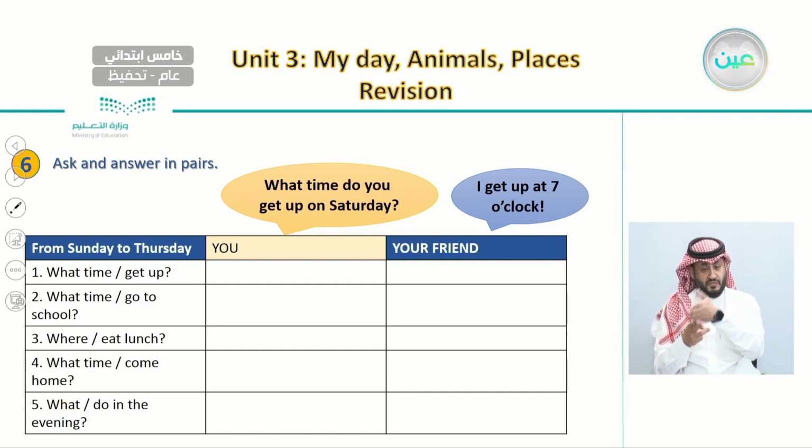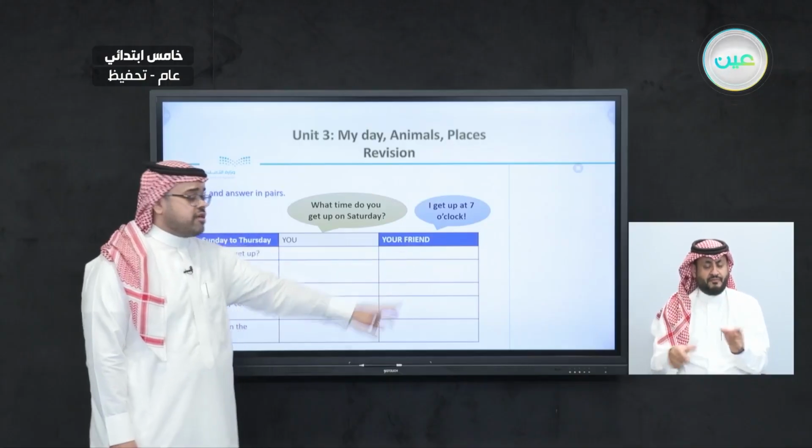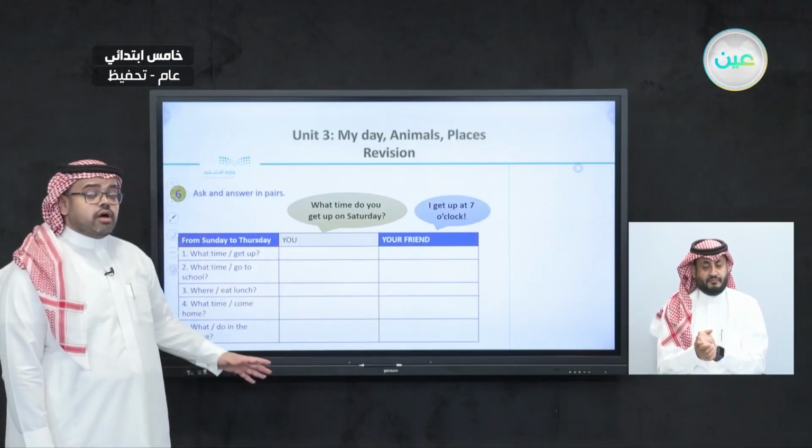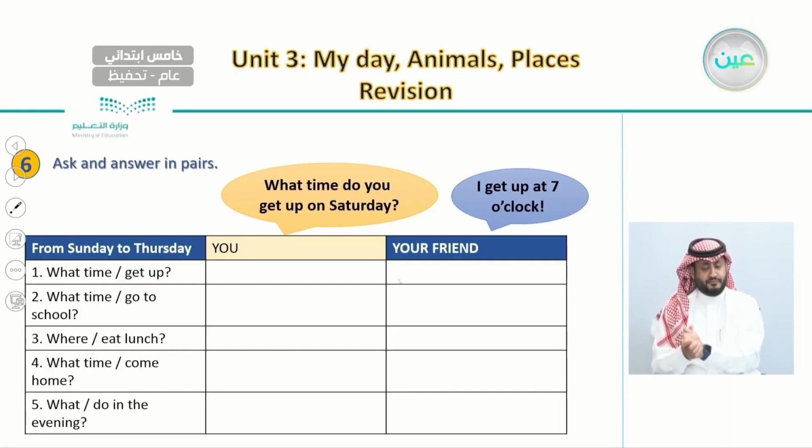So you can ask your friend, what time do you get up on Saturday, for example. And when he says the answer, I get up at 7 o'clock, then you write his answer here. You can write all of his or her answers in this column. And then you can use the same table. You can switch roles by letting him or her ask you these questions about activities, and then you write your